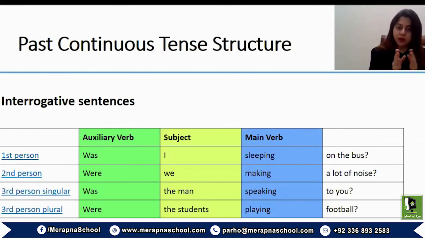The main form of the verb remains constant, that is the first form with ing, and then comes the remaining phrase. But the only thing that will change in continuous tense, as per the subject, is the helping verb. So either you're going to use was or were, depending on the subject that you have written.